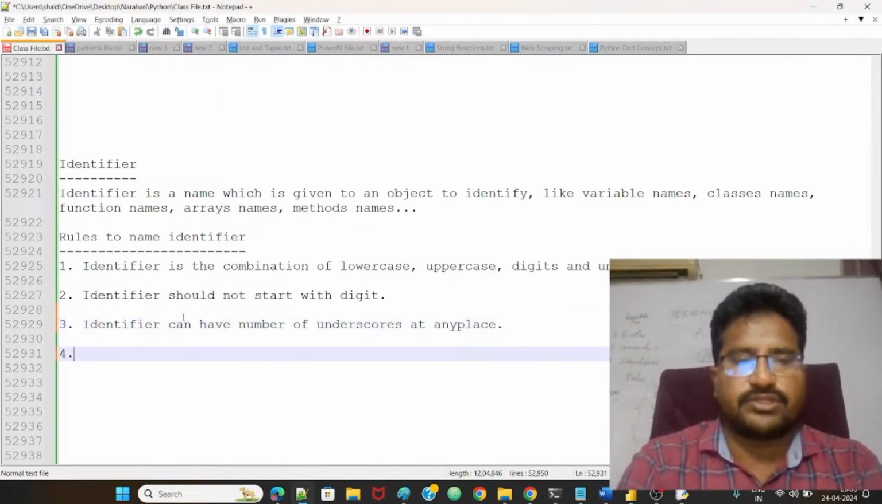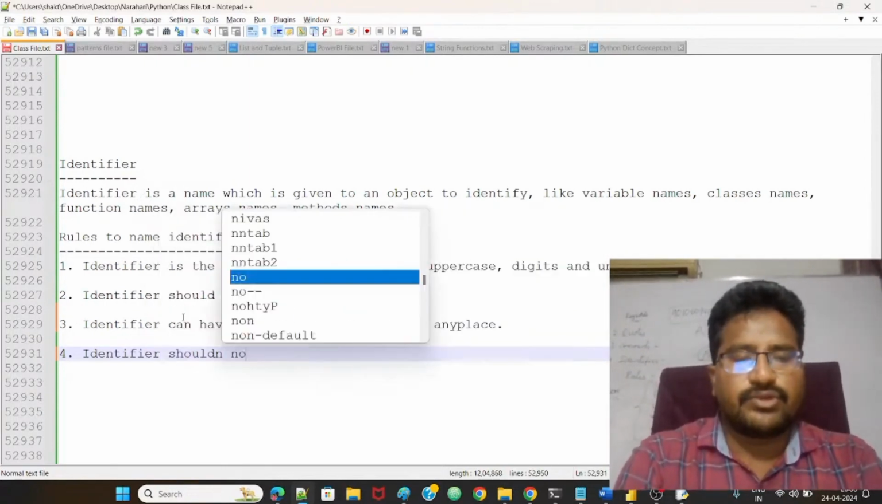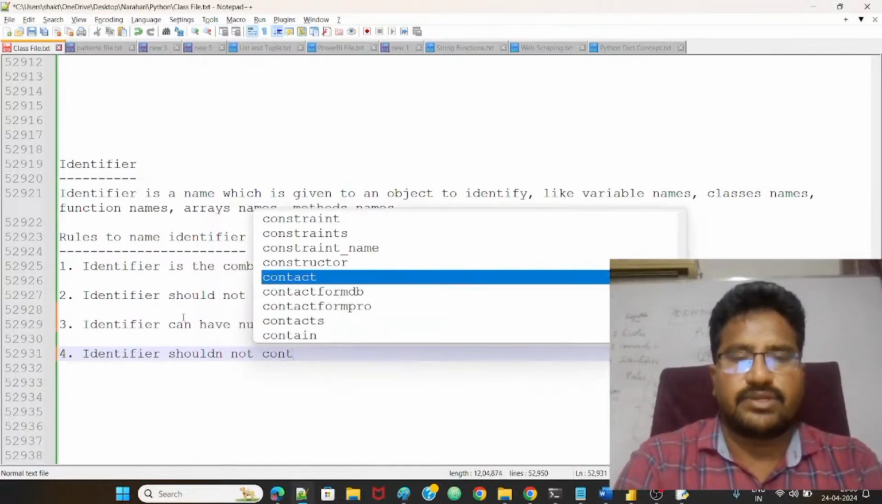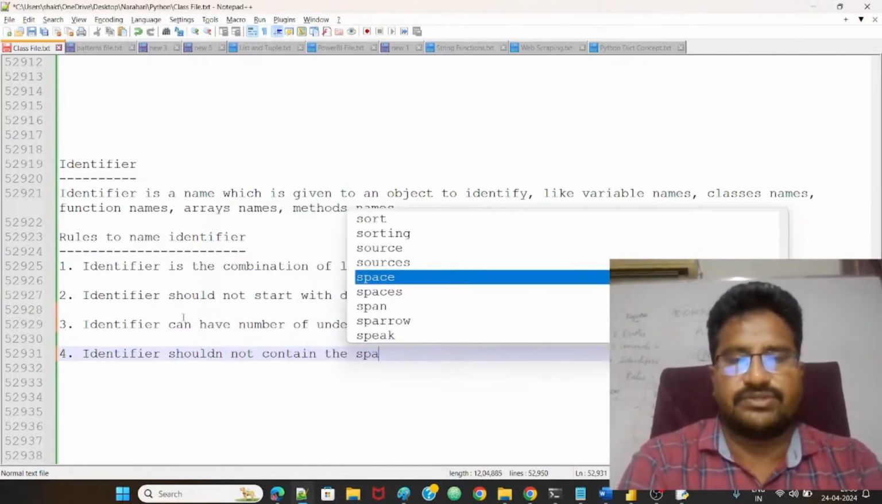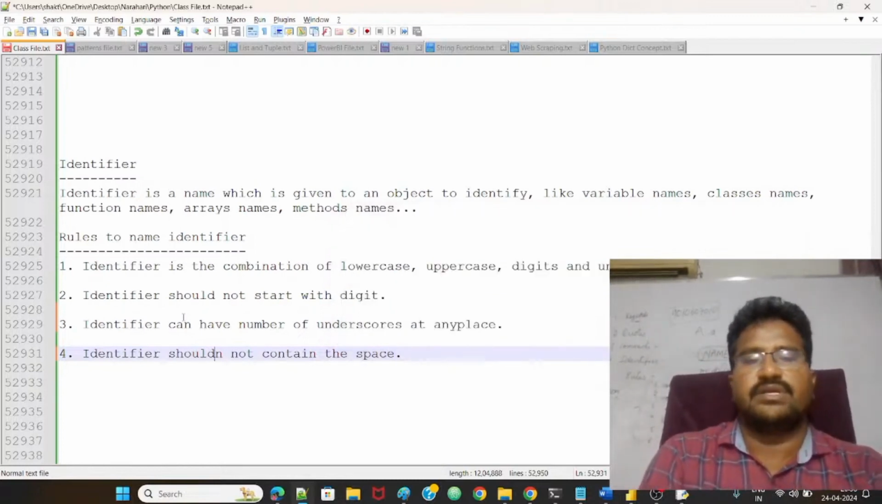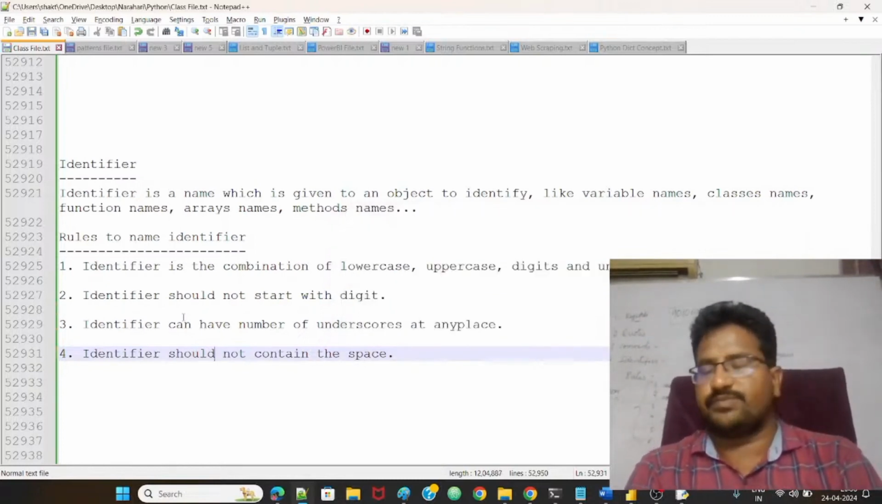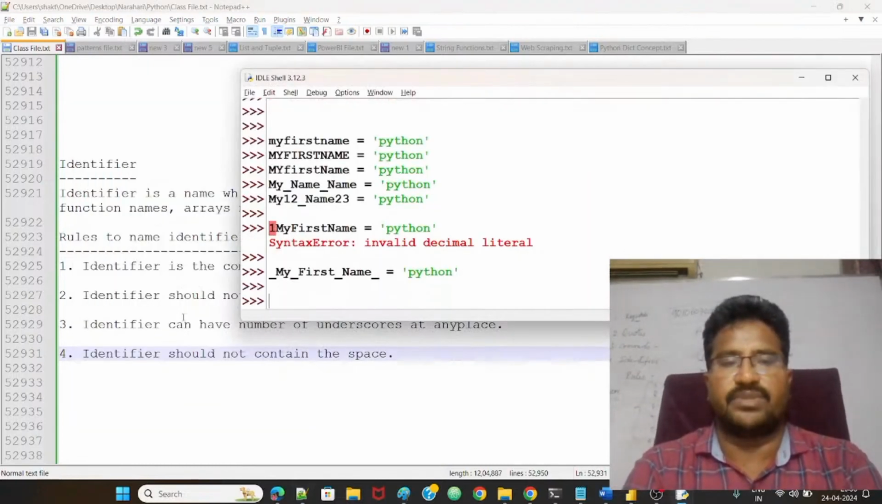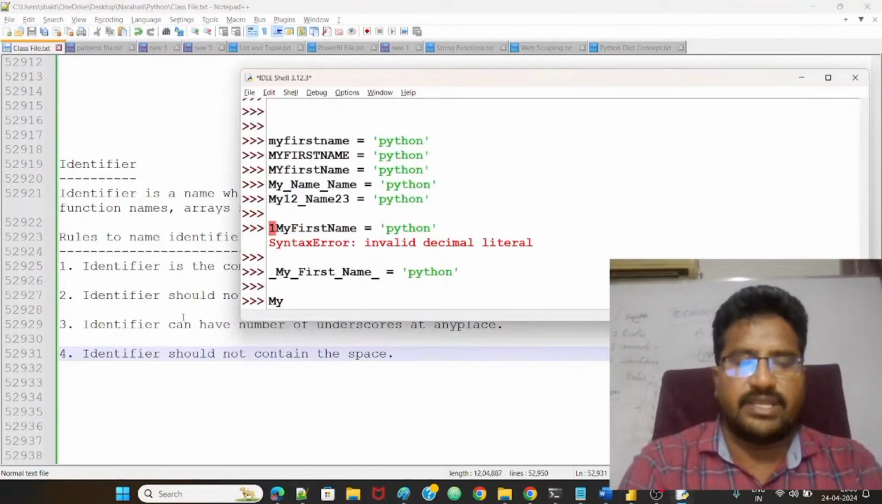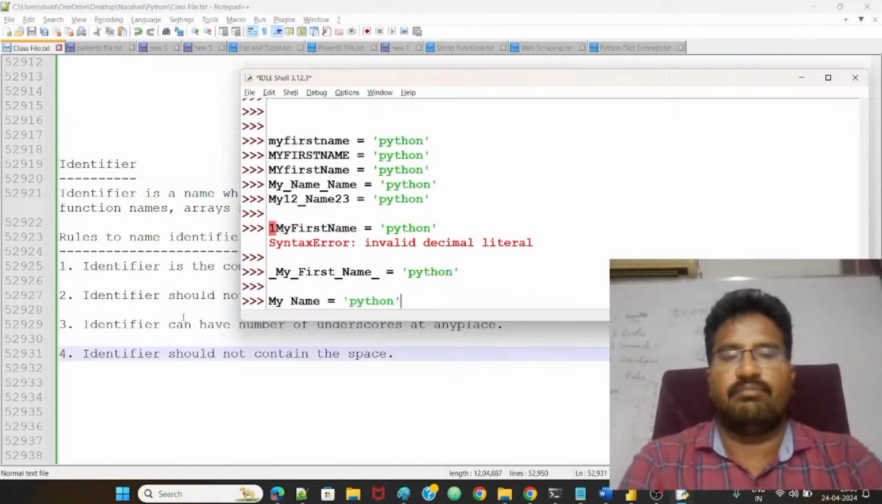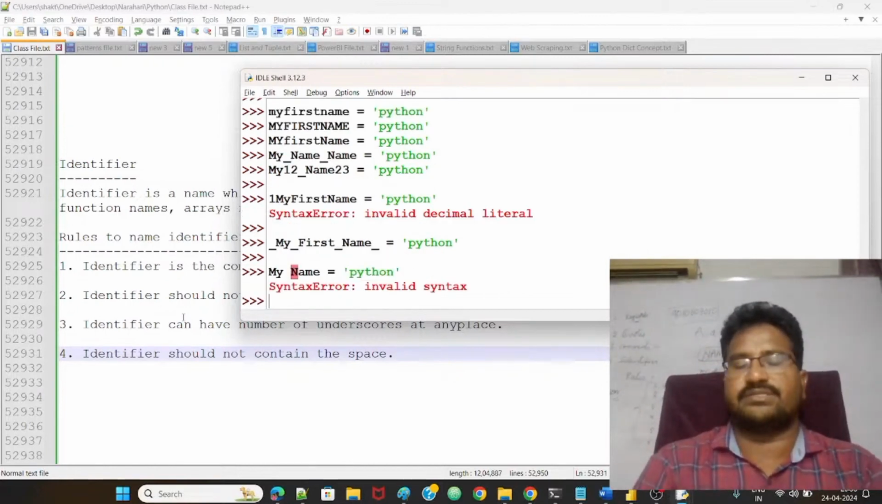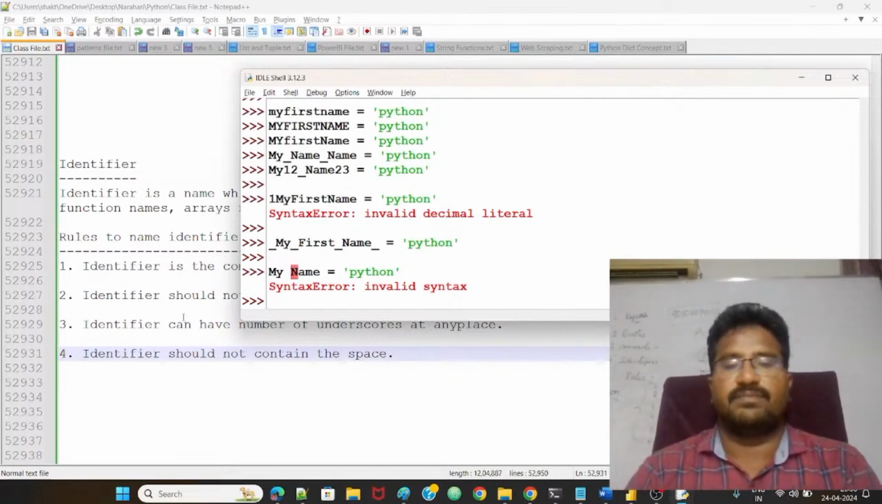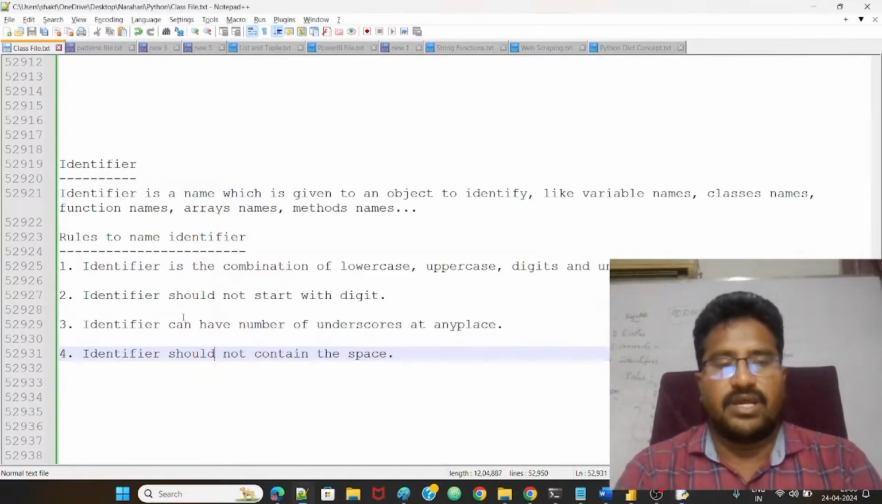And the fourth one is, an identifier should not contain a space. Space is not allowed, guys. Let's take suppose my space name like this. My space name I'm taking, guys. See, not allowed, right?